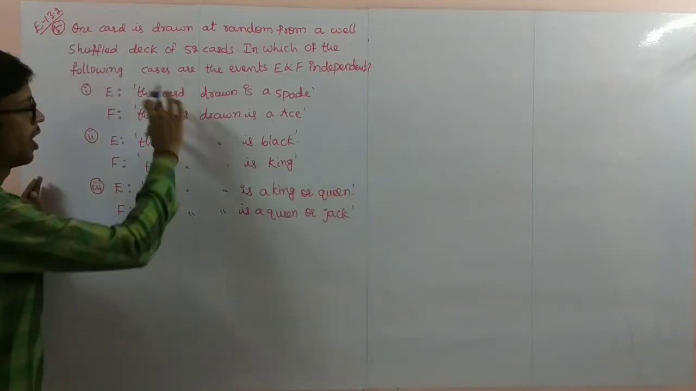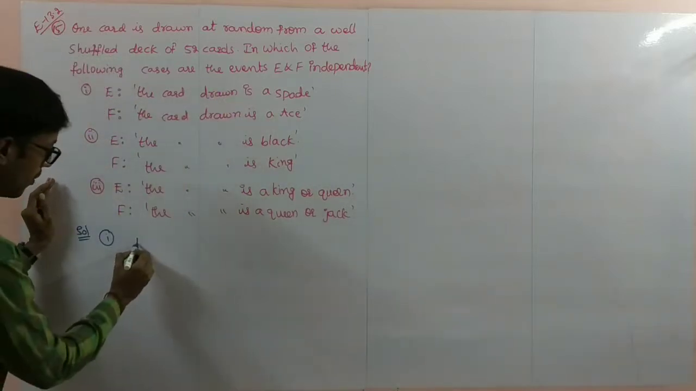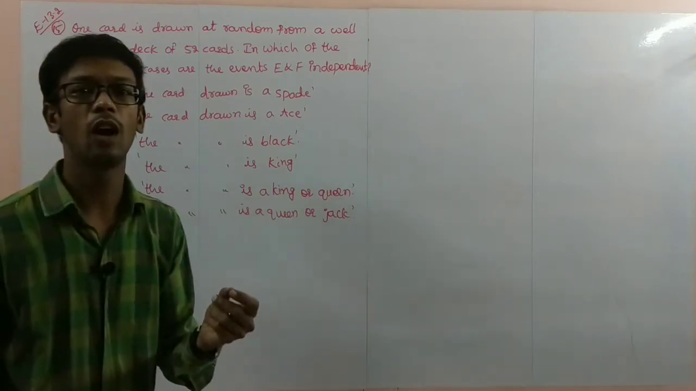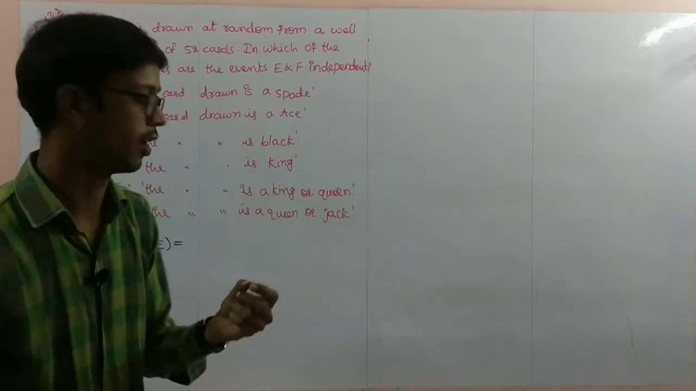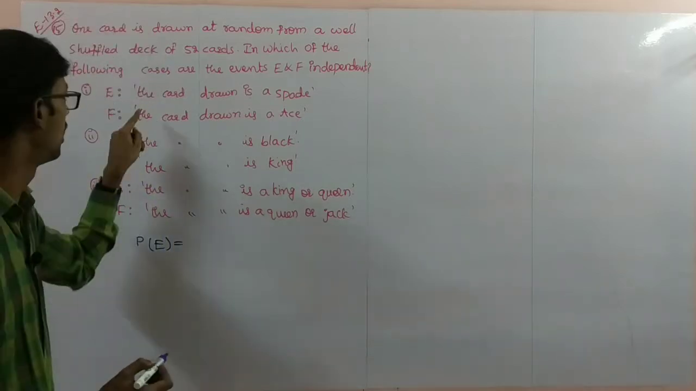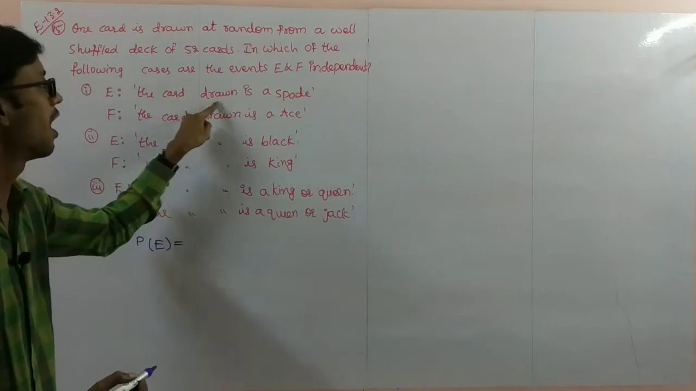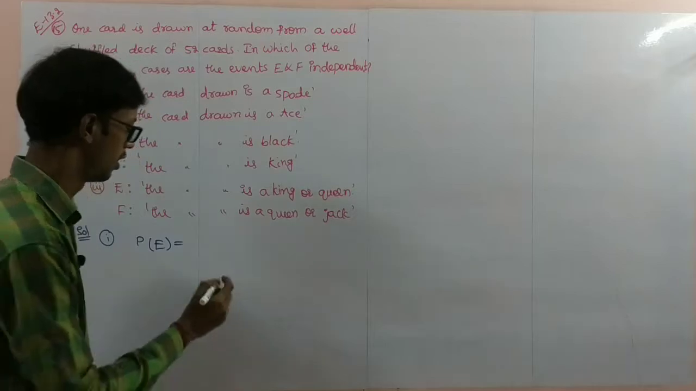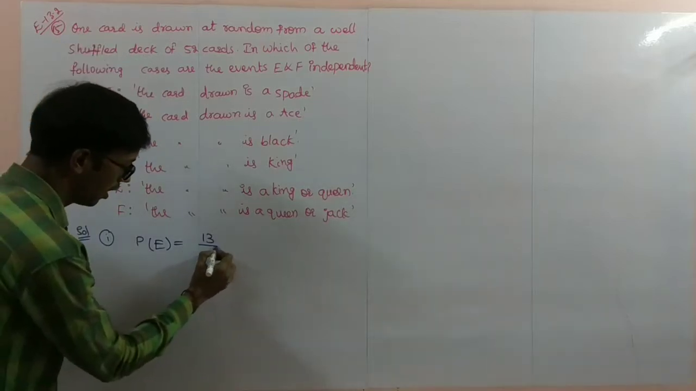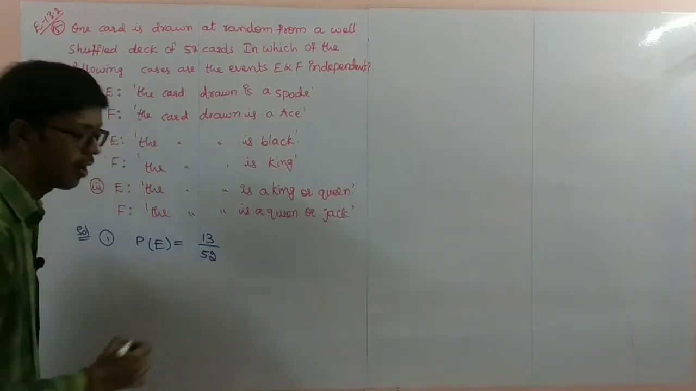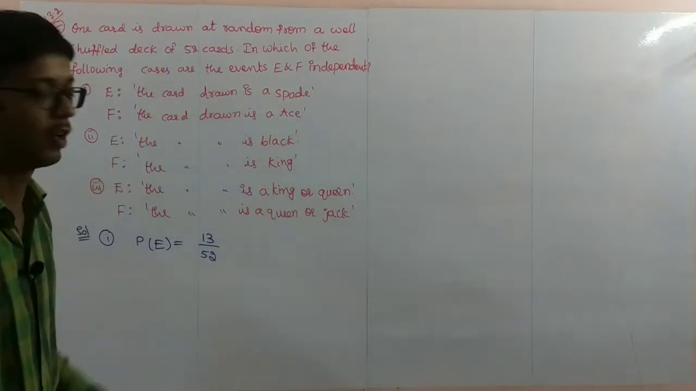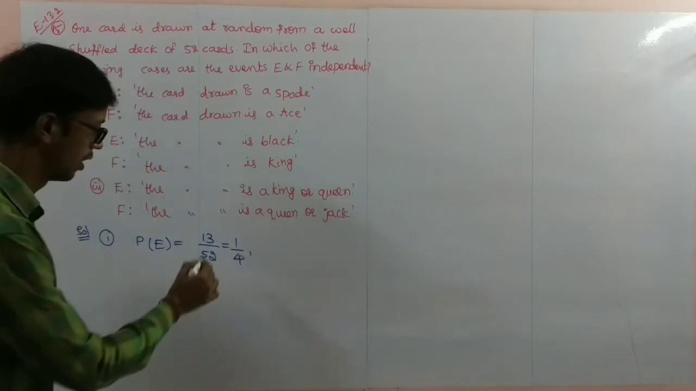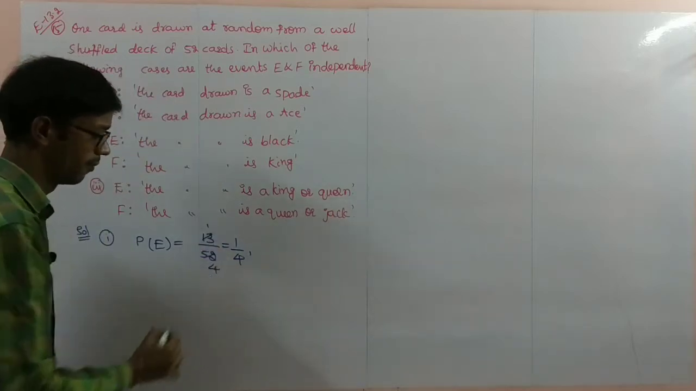I am writing directly, not writing the total things here. Probability of E is equal to favorable outcomes of event E. The event is the card drawn is spade. What is the number of spade cards? 13. So favorable outcomes is 13 by total number of outcomes. Total cards is 52. So this we can write as 1 by 4, 13 ones are 13, 13 fours are 52.